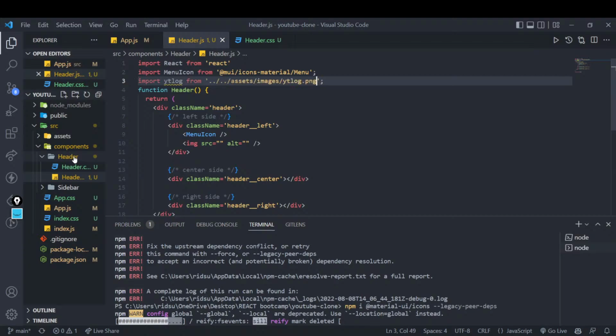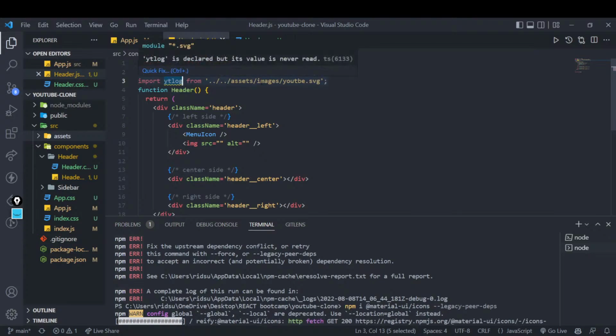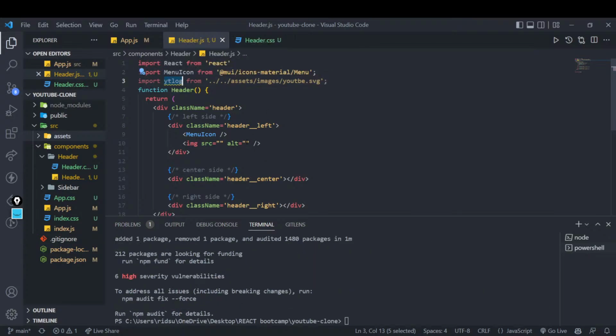And I think the file name is youtube.svg, right? Let's check it once. Yeah, youtube.svg. By doing that, we will have a variable that will contain the path of the whole image. Let's see if this will work now or not. I will write the source as logo. Sorry, not logo, but YT logo. Yeah, I think it should work.